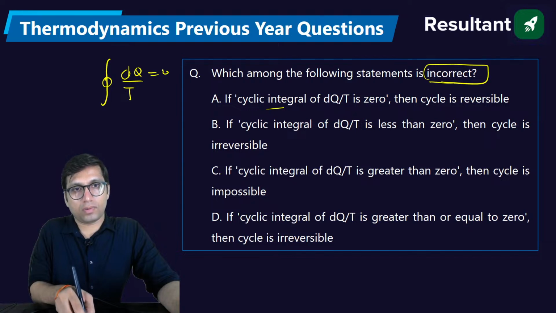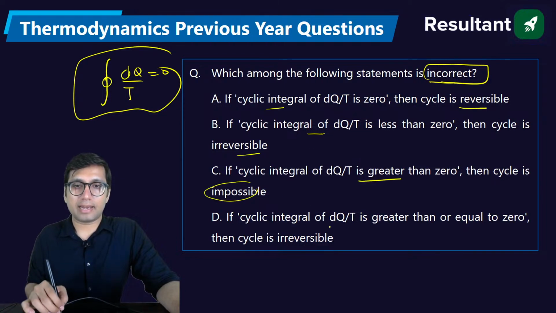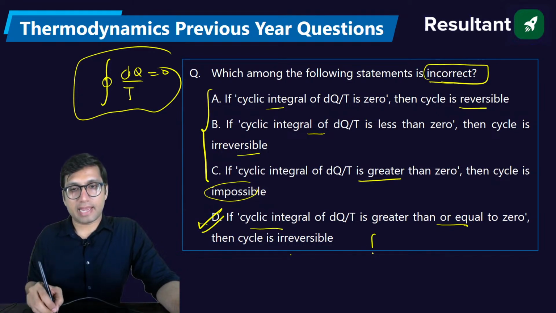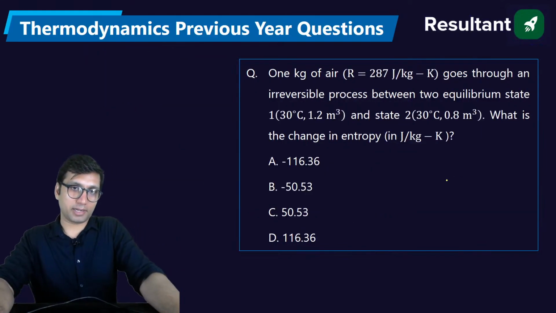If it is 0, the cycle is reversible. If it is less than 0, it is irreversible. Greater than 0, it is impossible. If the cyclic integral is greater than or equal to 0, it is irreversible. This is incorrect. All the other statements are correct. This is the wrong statement. If cyclic integral Q by T is equal to 0, it will be a reversible cycle. If it is less than 0, it will be irreversible cycle. If it is greater than 0, it is impossible. But option D is not correct.